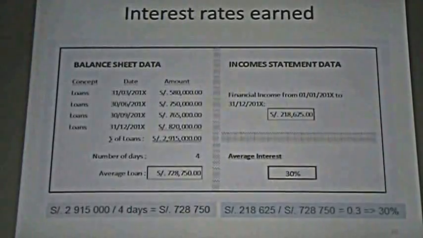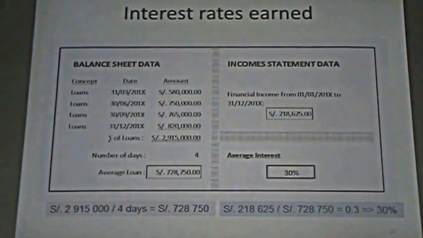And this information could be used with other information in order to know something more. For example, we have the same data that we have seen before in loans. The summatory is 2,950,000, and the average is 728,750.